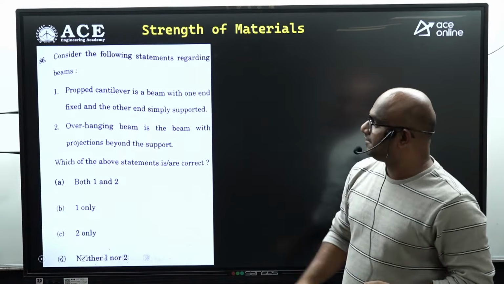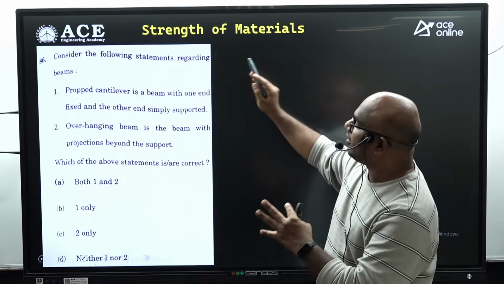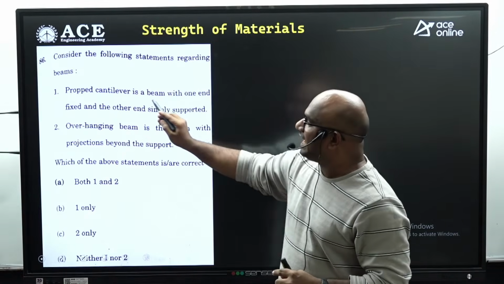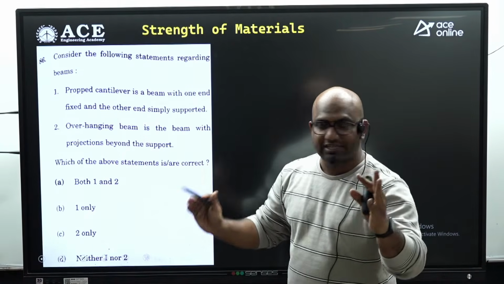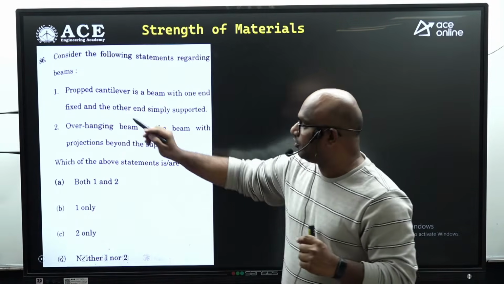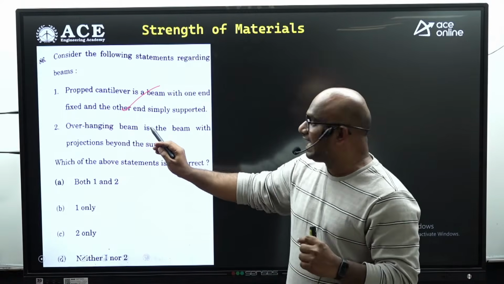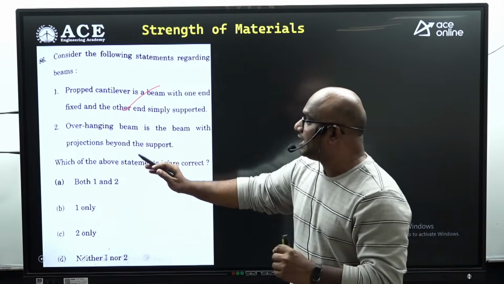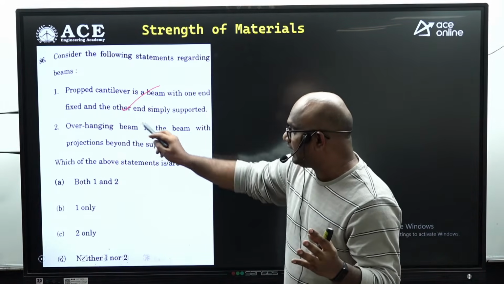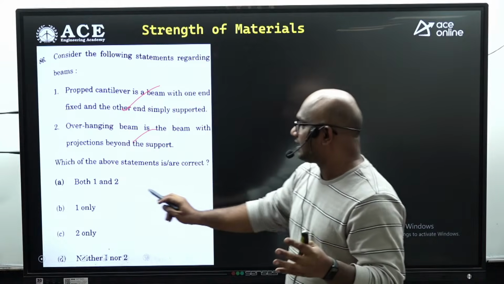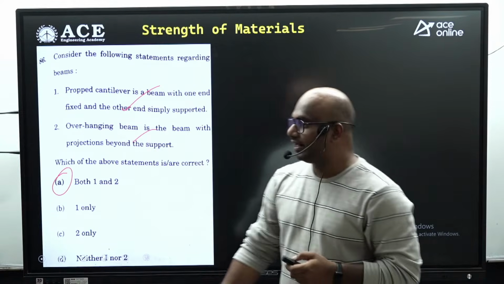Next, question number 86. Consider the following statements regarding the beams. Propped cantilever beam is a beam with one end fixed, the other end simply supported. Yes, absolutely correct. Next, overhanging beam is a beam with projections beyond the support. Yes, this is also absolutely correct, guys. Which of the statements are correct, guys? Both 1 and 2 are correct.